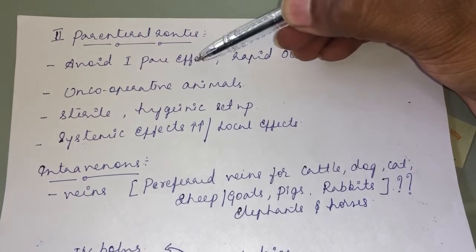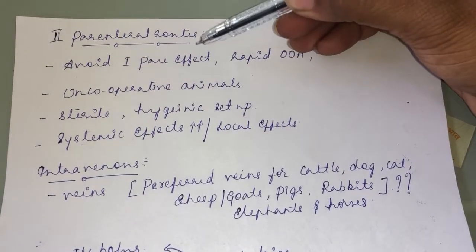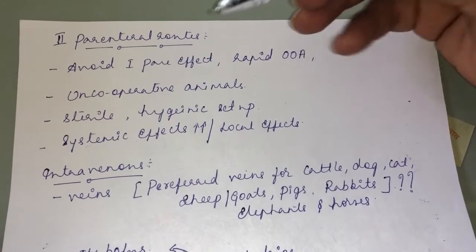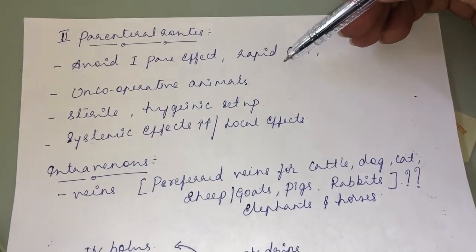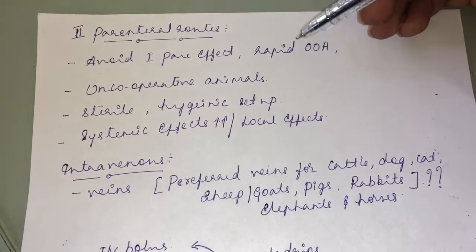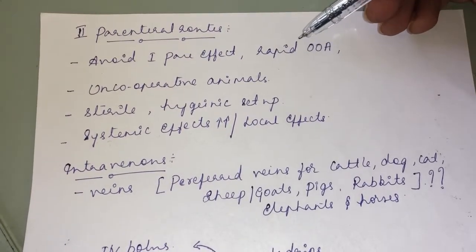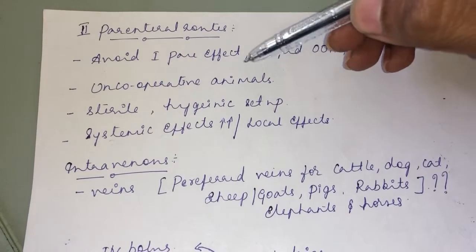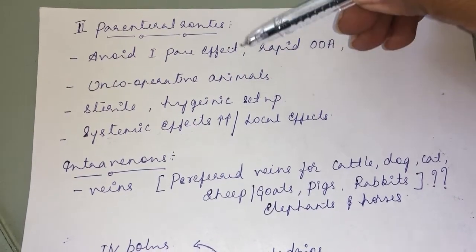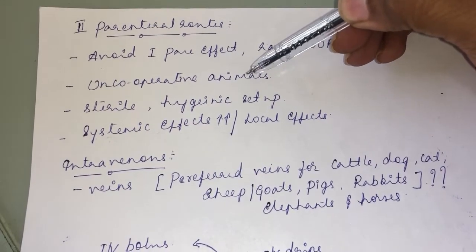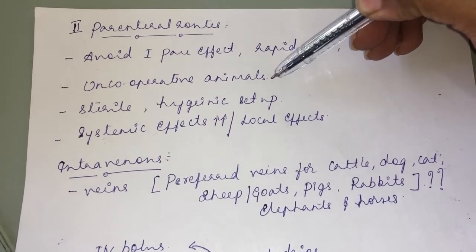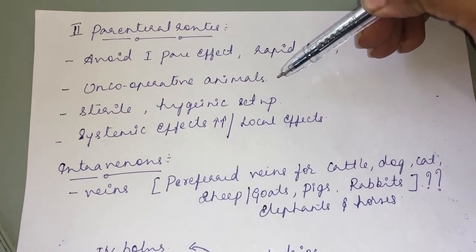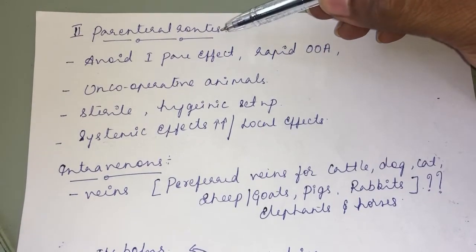With the parenteral route, for the majority of routes there will be no first pass effect, and compared to the oral or enteral route, the onset of action will be rapid. And you can go for the parenteral route in uncooperative animals also, where proper restraint should be made. The animal is restrained properly, and then you can go for the parenteral route.